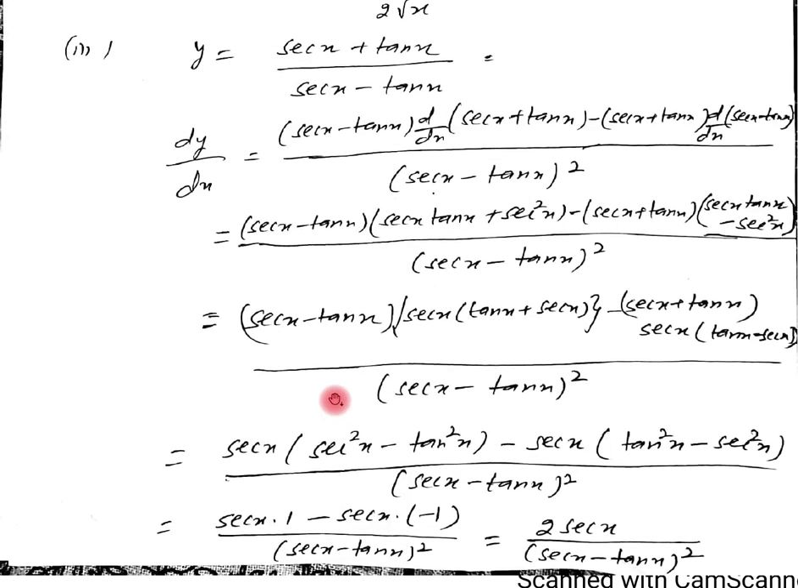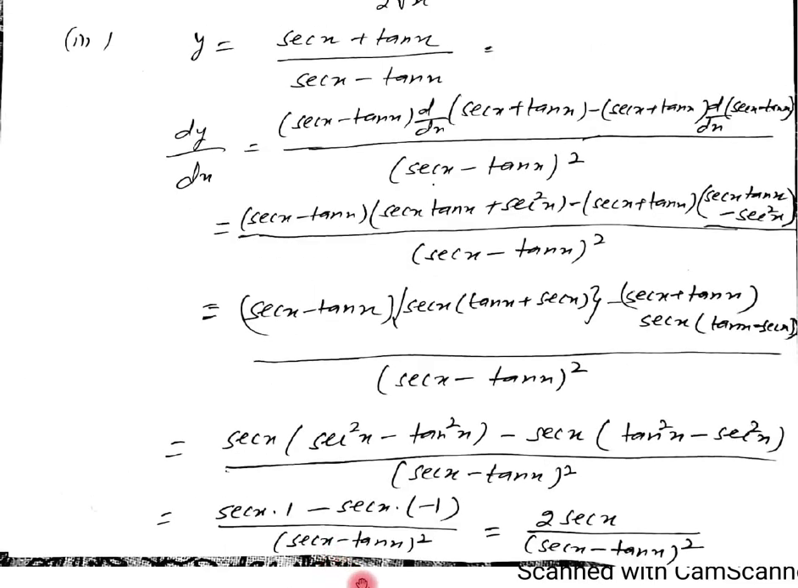Now we know secant square x minus tan square x is 1. Now putting here secant x as it is. Now the value of this is 1, minus again tan square x minus secant square x. We can take minus common, or it can be written as secant square x minus tan square x, which is minus 1. Then simplifying it in the numerator, we are getting secant x plus secant x is 2 secant x. Denominator secant x minus tan x whole square as it is.